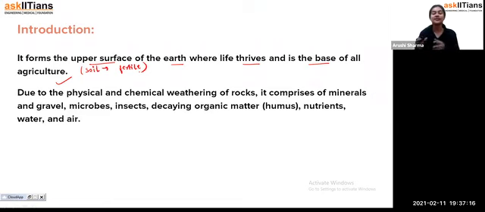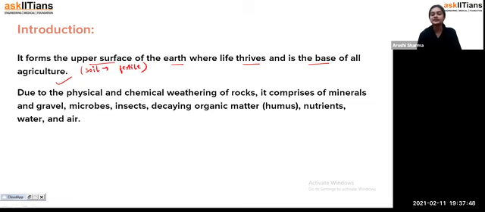If we are not doing agriculture, if we are not having soil, how are we going to survive without food? Exactly, because we can't prepare everything in laboratories. We can't do everything artificially. We need some things to be natural also. Even though we grow crops, it is a process that is done naturally as well. So that's why we can see that soil is a base for all of us, because we get food from it, as we do agriculture on soil only.